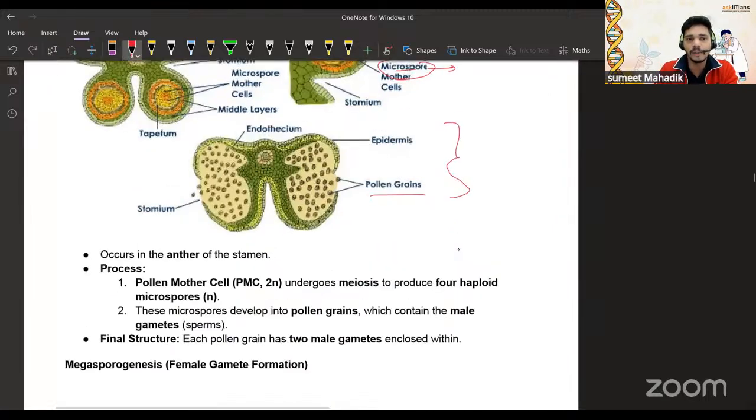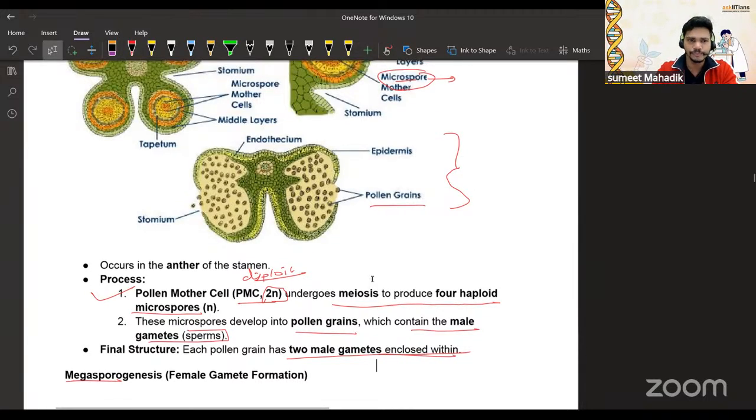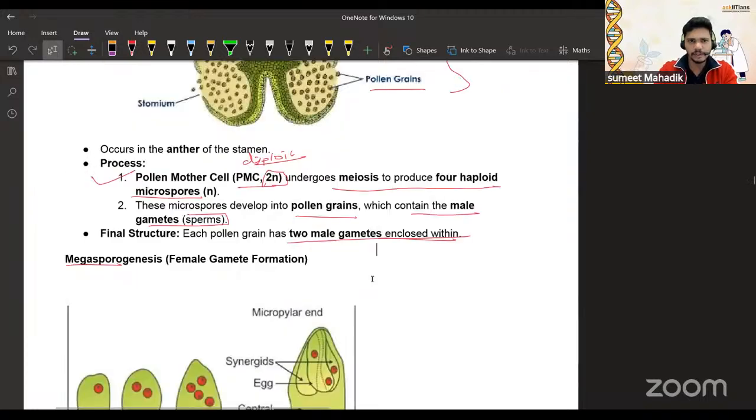The process starts with the pollen mother cell, PMC, 2n. 2n means a diploid cell. It undergoes meiosis to produce four haploid microspores. Each microspore develops into a pollen grain, which contains the male gametes, the sperms. In the final structure, each pollen grain has two male gametes enclosed within it. Next is megasporogenesis, the female gamete formation.